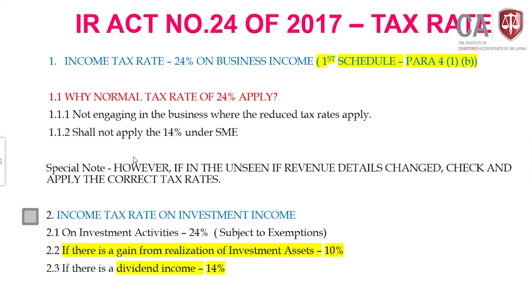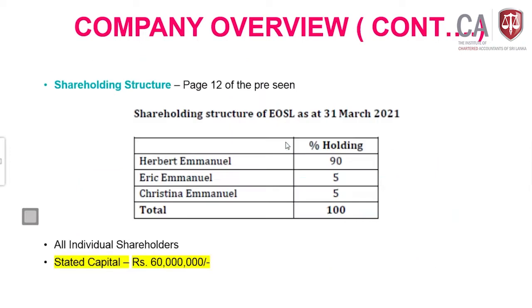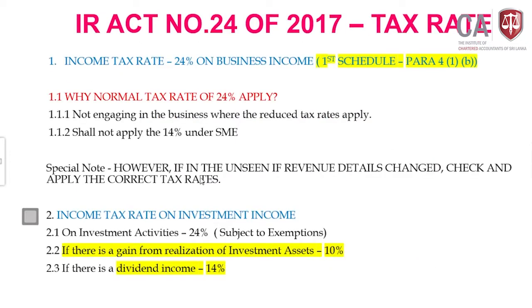Then why the normal tax rate, which I have explained: it's not engaging in a business where the reduced tax rates apply. No reduced tax rate applies. Then we shall not apply the 14% for small and medium enterprises. Lamai, you can see anyway this is not a small and medium enterprise. Okay. Then the next one, it is totally based on the pre-seen information, but you need to know the unseen too, whatever change happens you need to apply that.